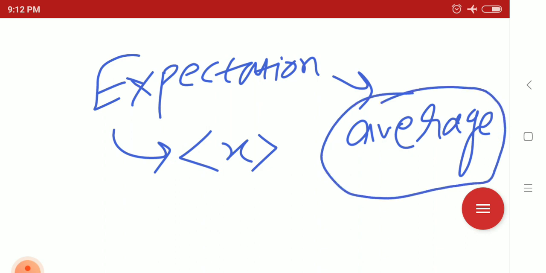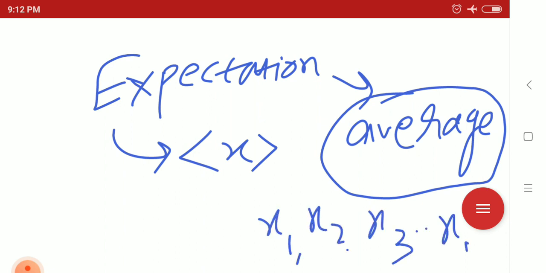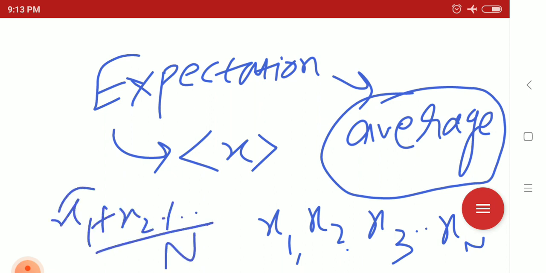Average means there are some quantities x1, x2, x3, up to xn, so the average is x1 plus x2 plus up to xn, divided by capital N. This is the general average, without knowing quantum mechanics.